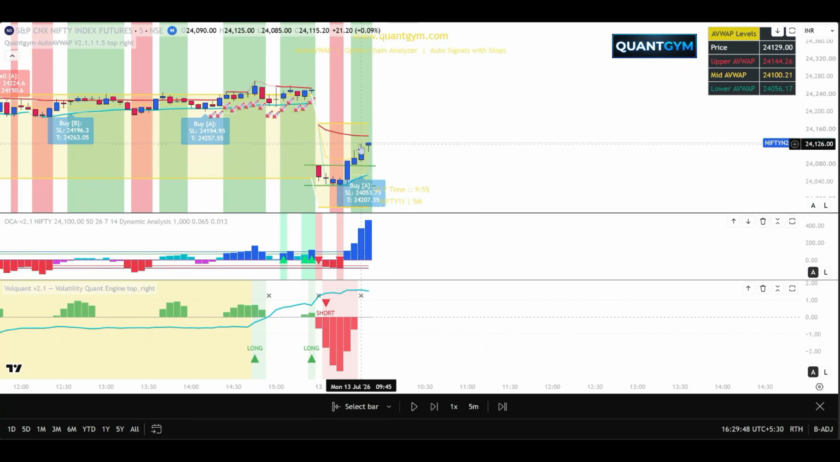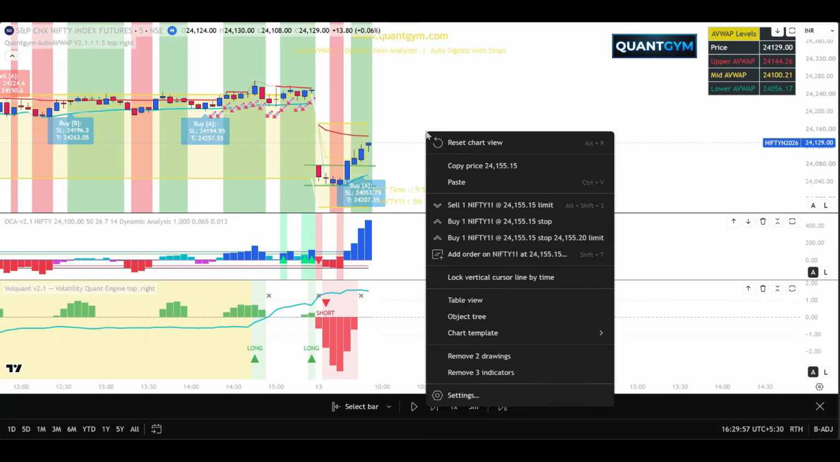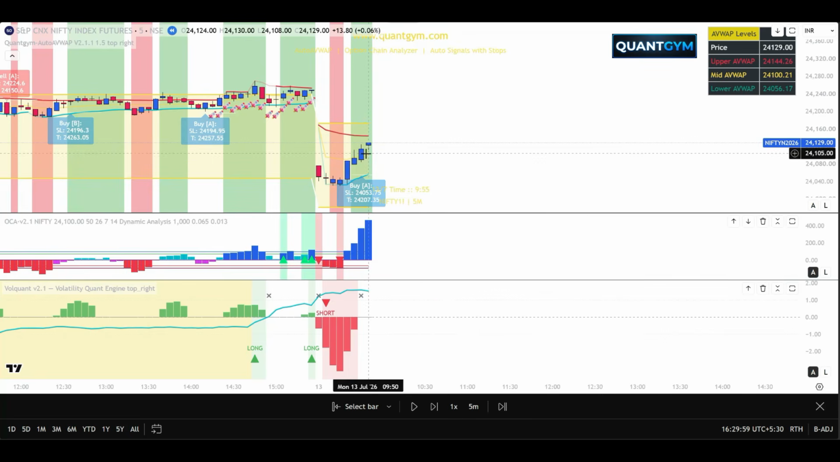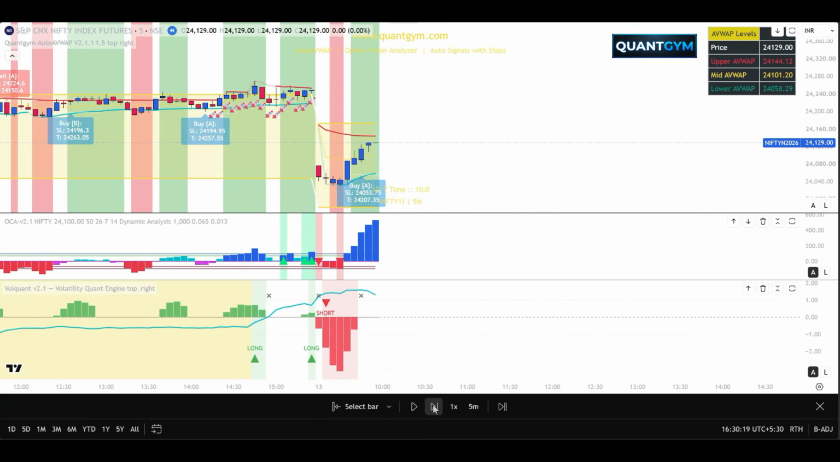Okay, we get an A-type buy on this particular bar. When I'm getting a buy on this bar, your option chain analyzer is strongly bullish and going up, so your option chain is also bullish. Your vol quant from red has come into neutral. There's no signal from vol quant. So a buy signal with OCA support. I go out and buy somewhere around 24,120. My target is 24,207. Let us proceed.